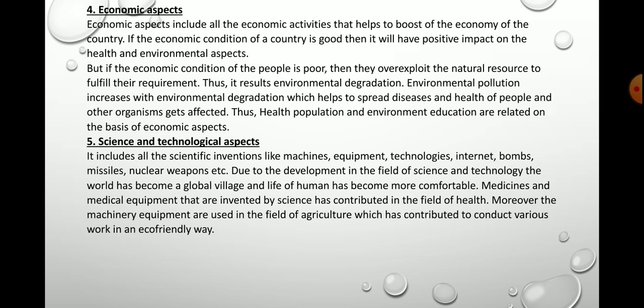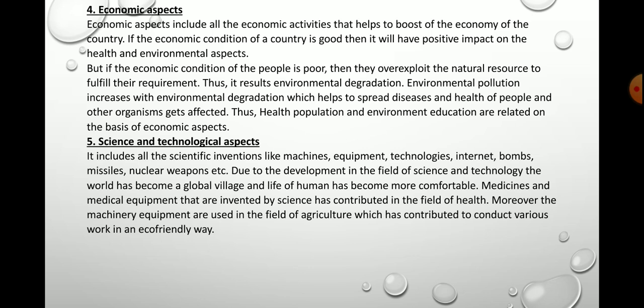See, due to the development in the field of science and technology, the world has become a global village and the life of human has become more comfortable. On the other hand, the medicines and medical equipments that are invented by science and technology have contributed a lot in the field of health.